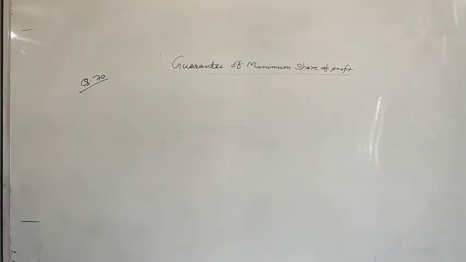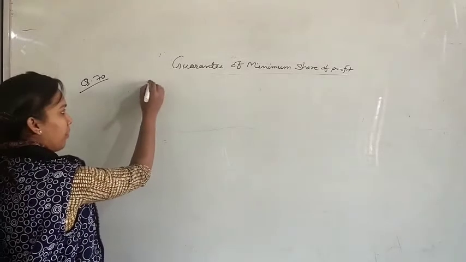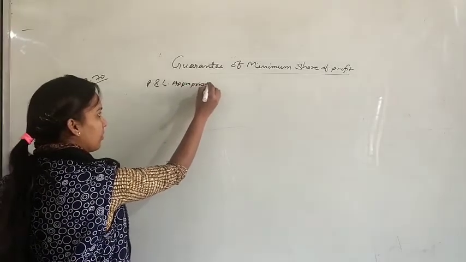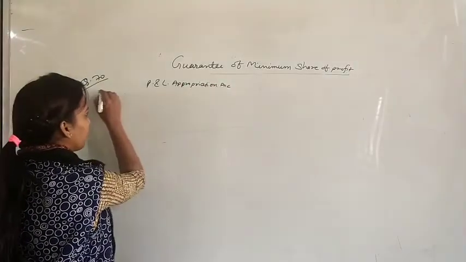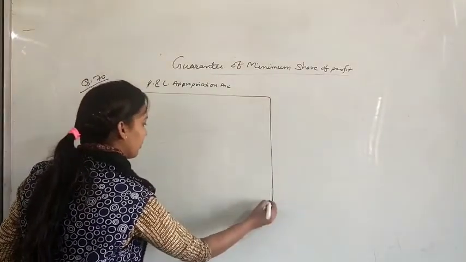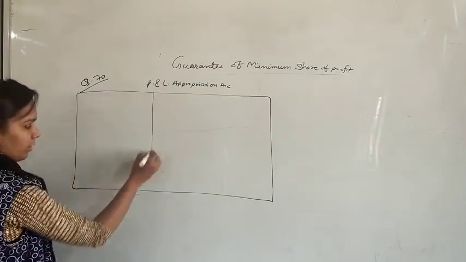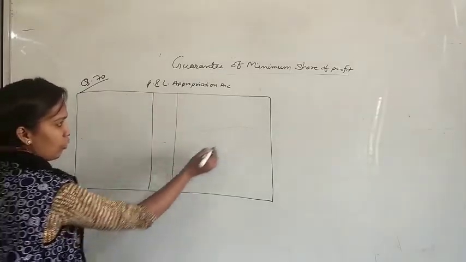The profits for the year ended 31st March 2016 amounted to rupees 6,50,000. Pass necessary entries in the books of the firm. So first of all, just find the ratio of profits. First of all, I am preparing a P&L appropriation account just to find what is the deficiency for the guaranteed partner.